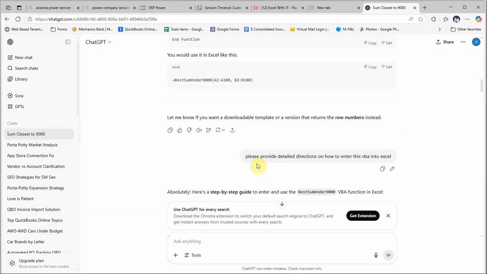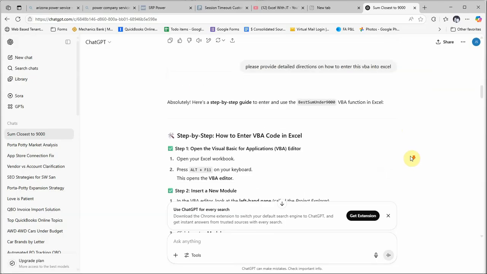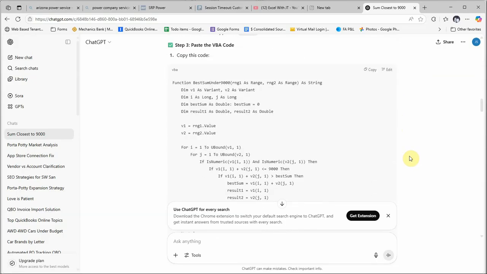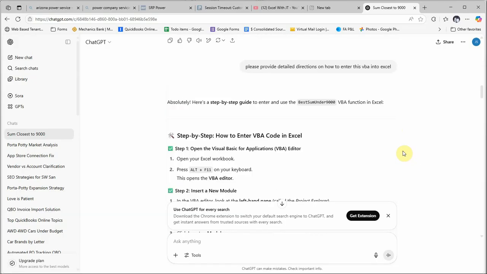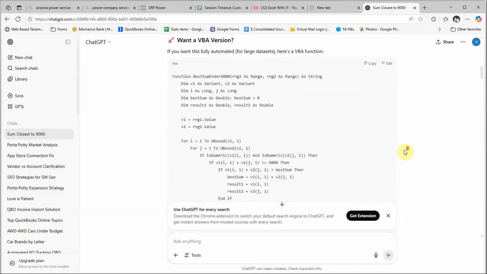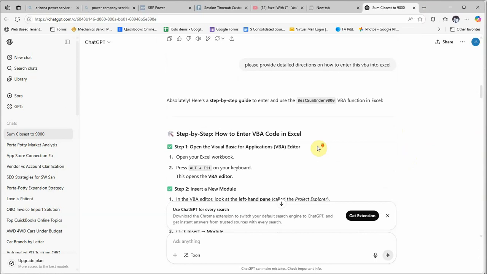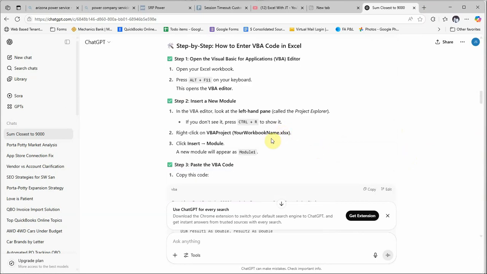And then I asked, please provide detailed instructions on how to enter this VBA into Excel. So then it told me exactly how to do it, and it ended up working. So I'm going to go through that really quick and show you guys how that works. So here's this VBA. I'm going to move this off. I was going to read the instructions first, and then I'll apply them.